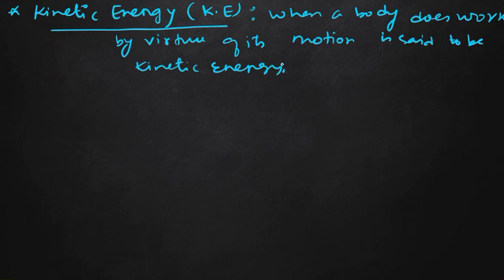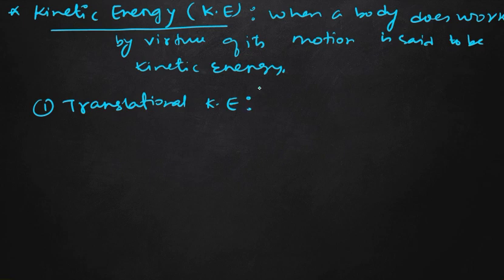Next we have the different forms of kinetic energy. The main topic is kinetic energy, and there are 3 types of kinetic energy. First is our translational kinetic energy. So what is translational kinetic energy? It is the motion of a body along a straight line. When the body is in motion along a straight line, that motion is known as translational motion,